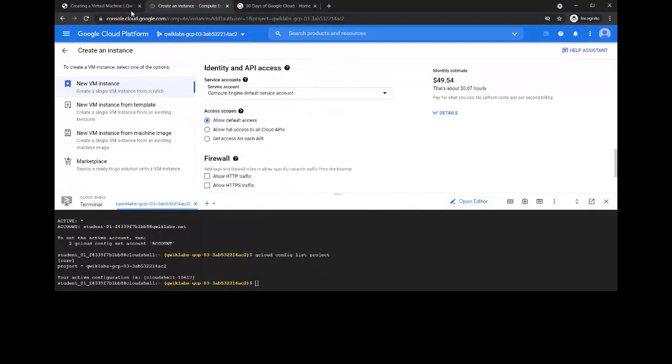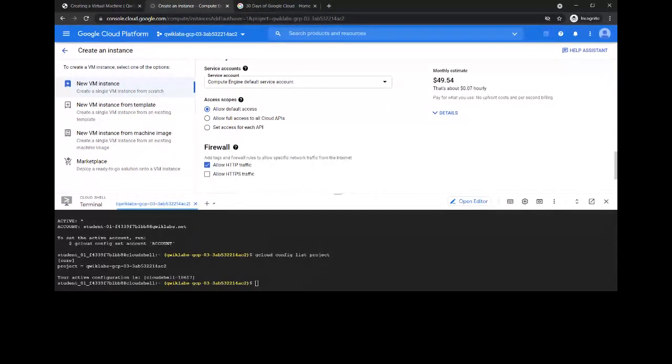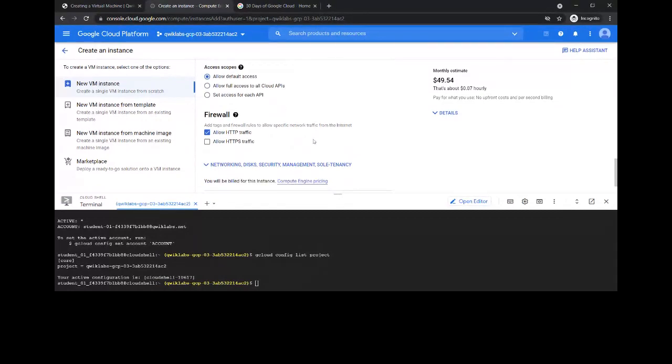So, okay, what is a firewall? A firewall is a network security device or a layer. It is simply a layer that monitors incoming and outgoing network traffic and decides whether to allow or block specific traffic based on a defined set of security rules. So what this does is it controls the incoming and outgoing requests and network traffic, so that there is no issue like the server being overloaded or something like that.